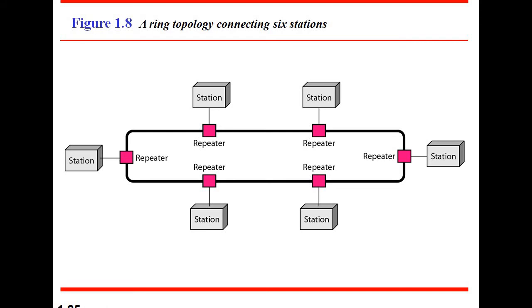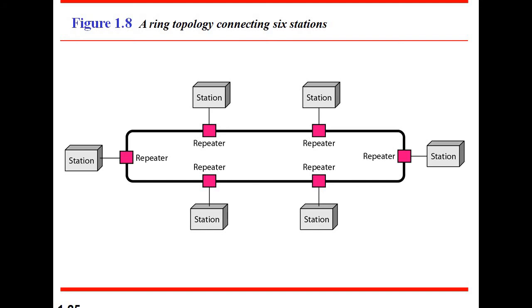Data flow here in this ring topology is unidirectional. As we have discussed in our previous session, data flow is of three types. What are they? Unidirectional simplex mode, half duplex mode and full duplex mode. So unidirectional means it is the simplex mode of communication. So in ring topology, the data flow is unidirectional. That means the message can pass in one direction only.